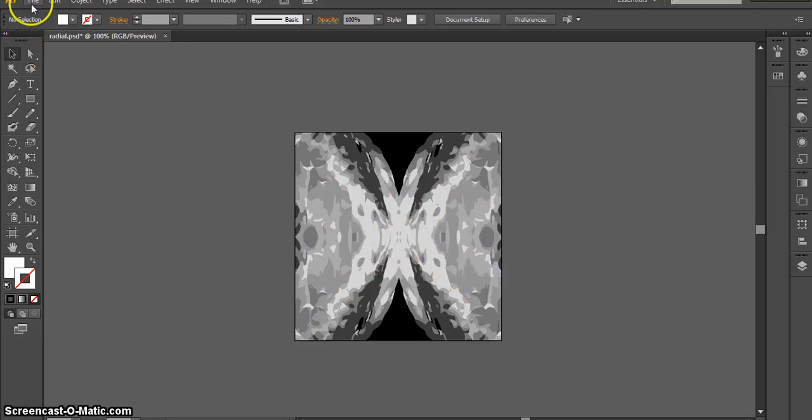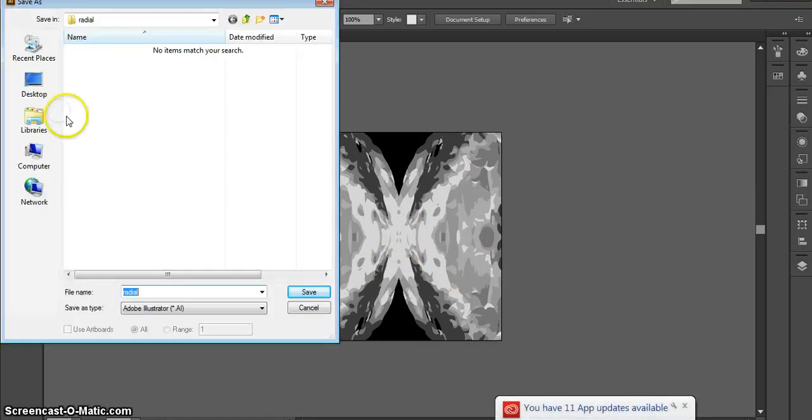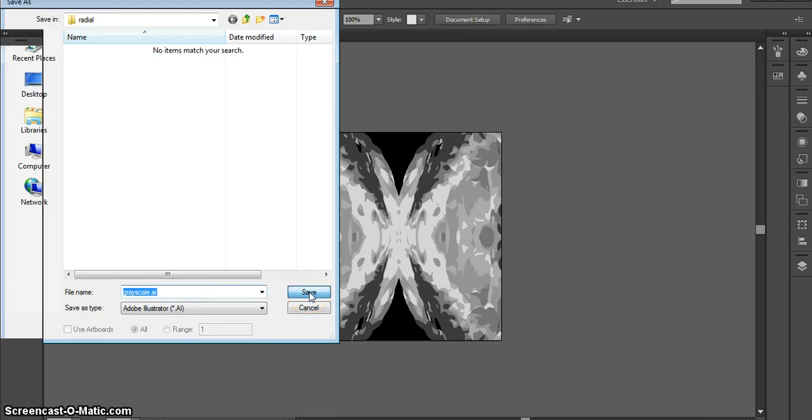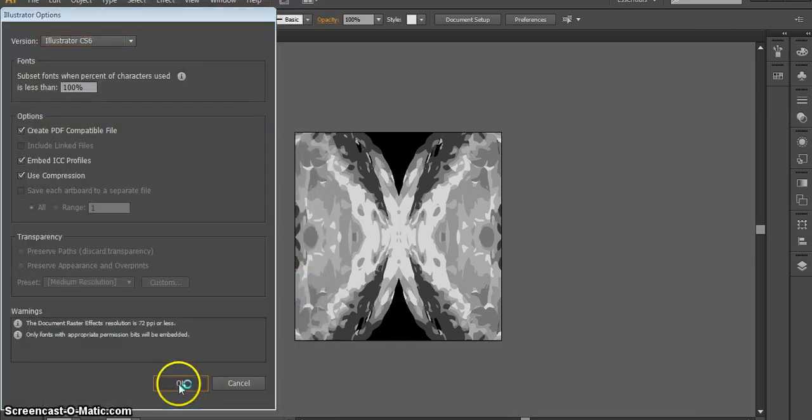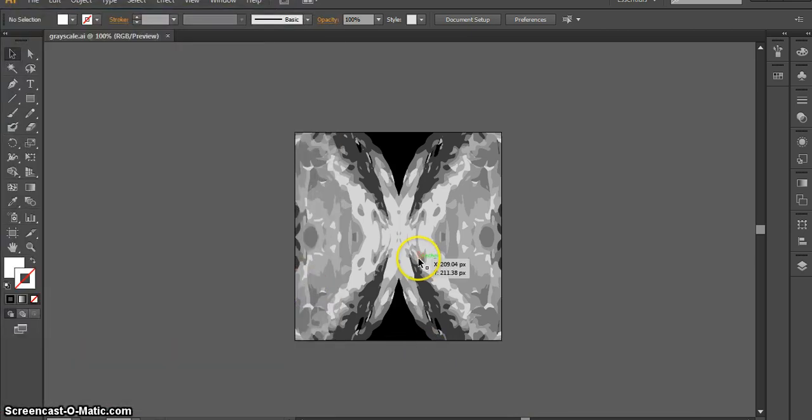You're going to File, Save As. This is your grayscale. So I'm going to save this as grayscale. That's one of the 6 that we need for our design. Keep it Illustrator and hit Save. And hit Save again, and then hit OK. So that's how to get your grayscale.